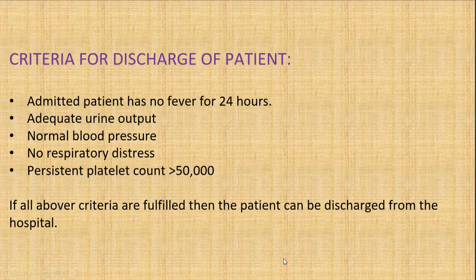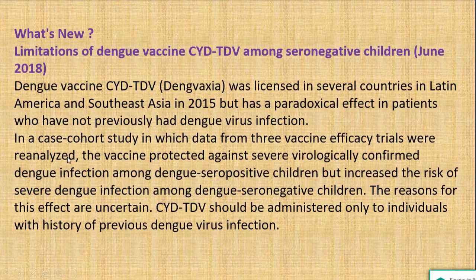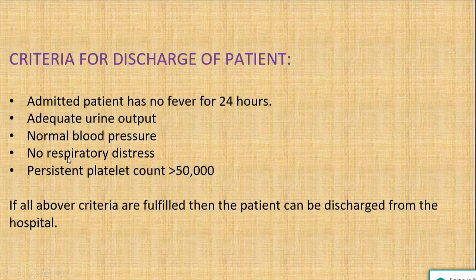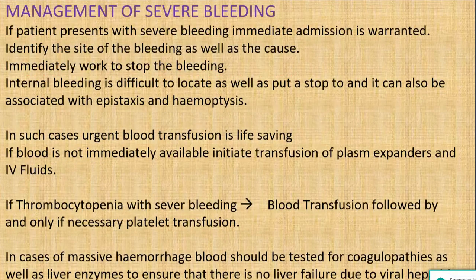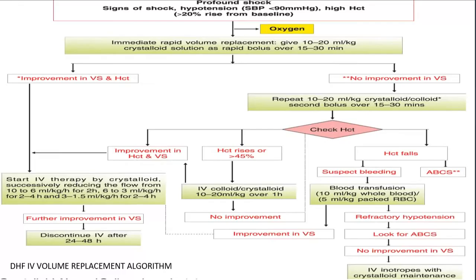And the criteria for discharge is that the patient has no fever for 24 hours, there is adequate urine output, normal blood pressure, no respiratory distress, and a persistent platelet count of more than 50,000. That is when the patient is fulfilling all of this, that is when you can discharge him.